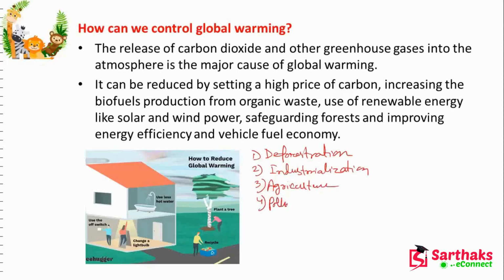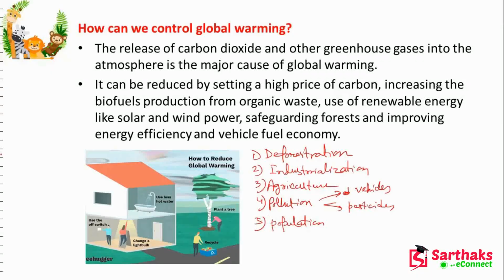Then pollution due to vehicles, due to pesticides, the water pollution, and another thing, that is population. Okay, these are the different causes of global warming.